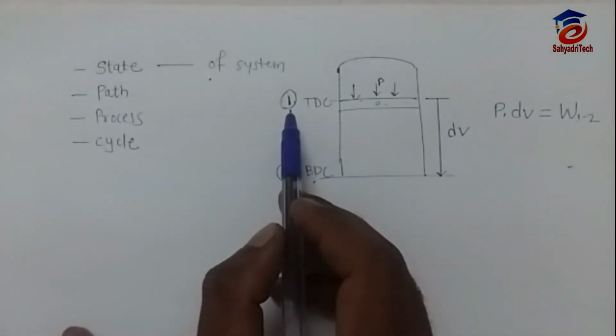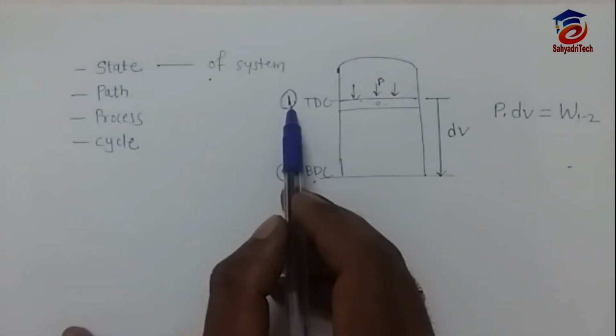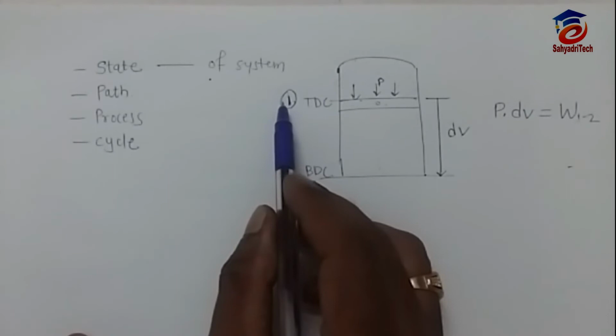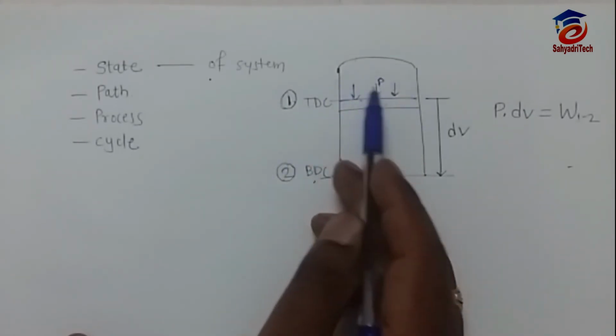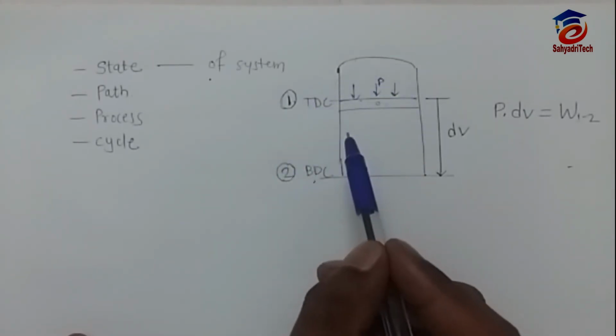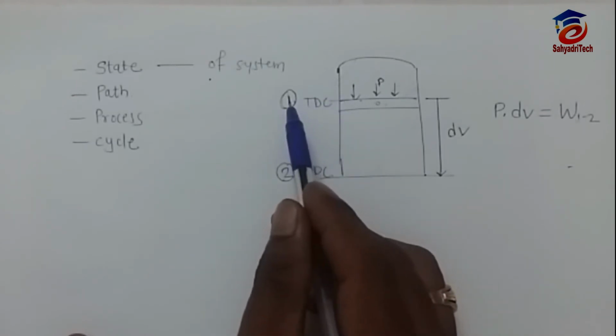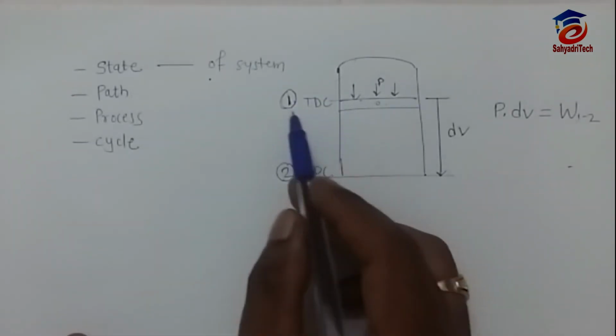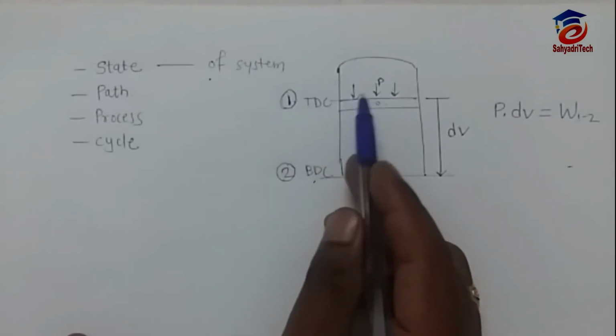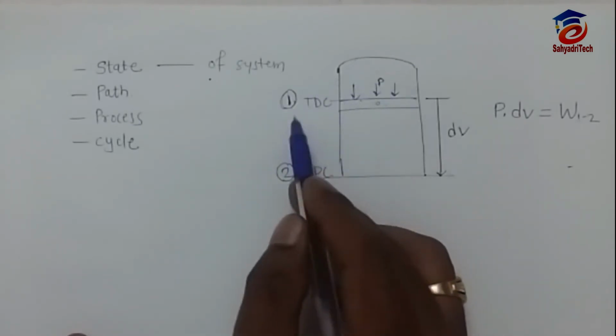When we say the state of a system is 1, we analyze various properties of the system at state 1. Suppose we have to analyze the condition of a system at state 1, we have to read various properties of this system at state 1.